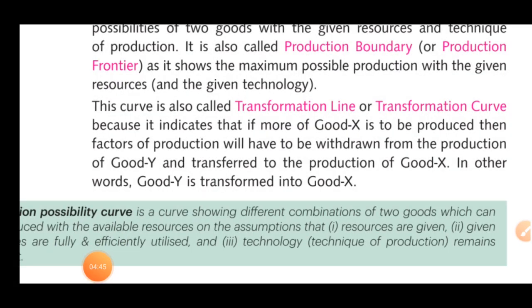This curve is also called a transformation line or transformation curve because it indicates that if more goods on the x-axis are to be produced, the factors of production will have to be withdrawn from the production of the y-axis goods. If we are thinking about x, then we have to reduce the y-axis goods. If we are thinking about y, then we have to reduce the x-axis goods. Let me show you.